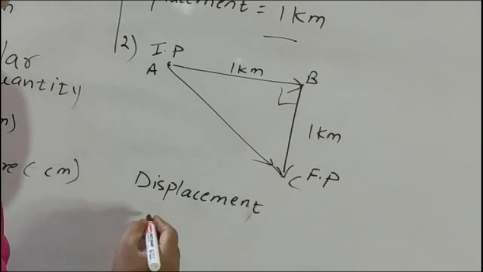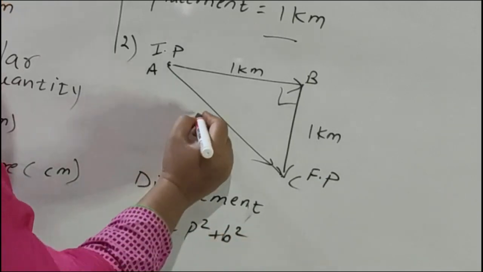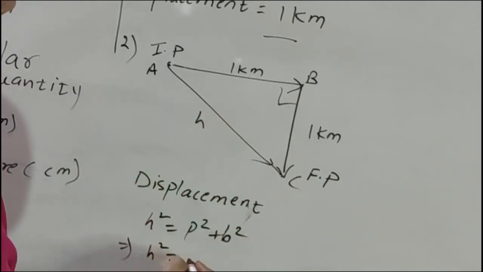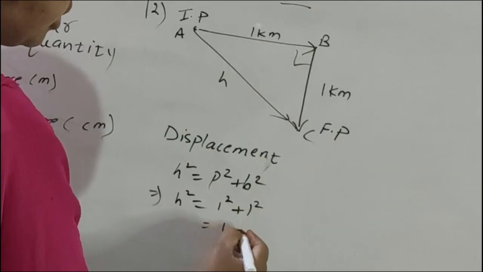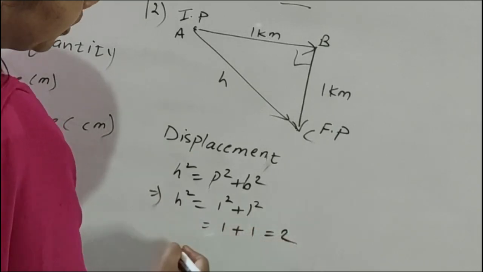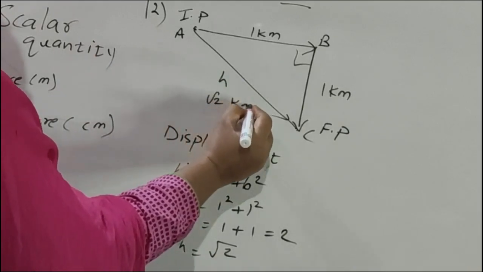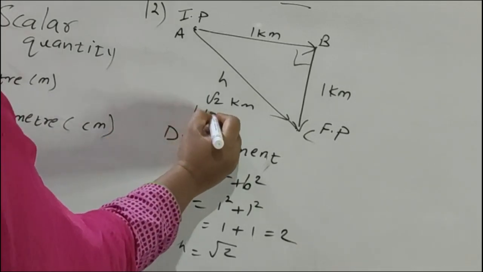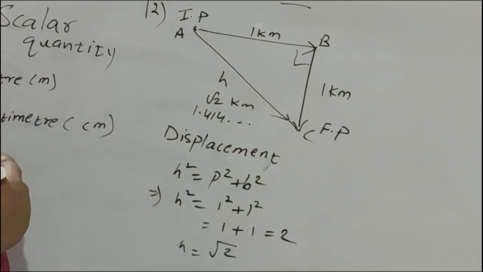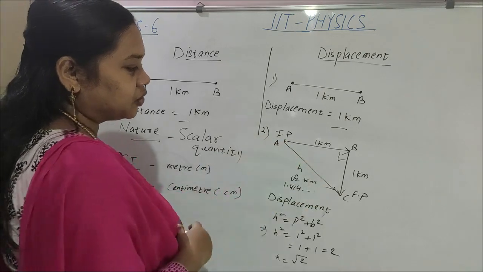According to the Pythagoras theorem, h squared equals p squared plus b squared, which is 1 squared plus 1 squared, that is 2. So h equals root 2 kilometer. Root 2 is 1.414 something. So this hypotenuse is the shortest path from initial to final position.